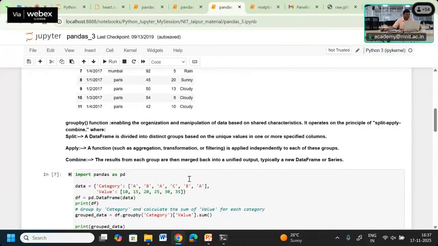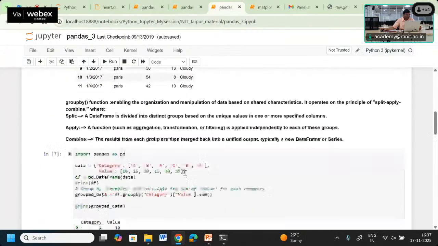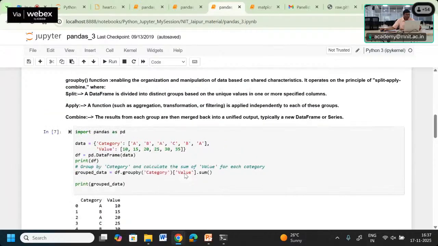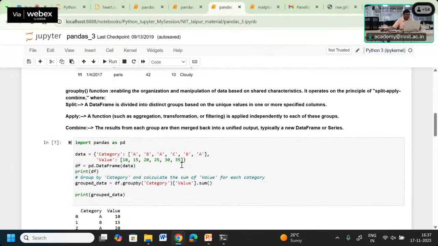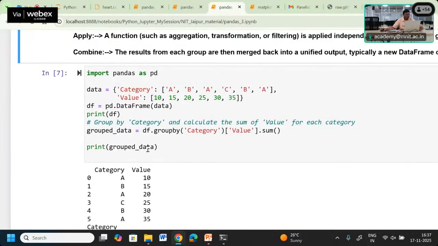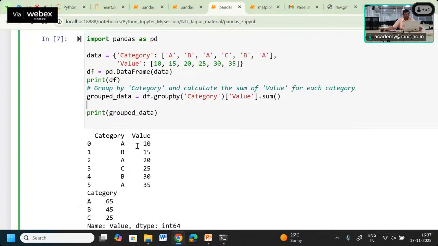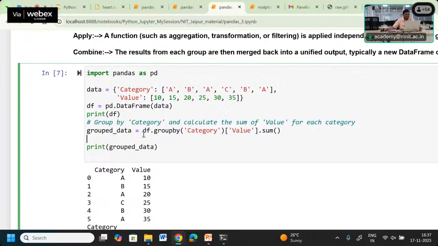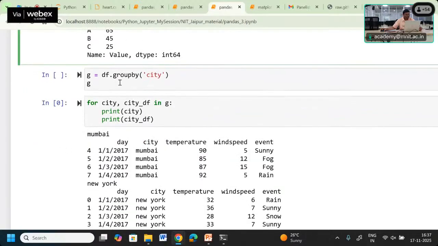Okay. So similarly, these examples we have already seen. And we can also do some kind of split. It means sometimes the data frame is divided into different groups. We have already seen group by. So we do group by based on some category column where we give some value. Based on that, they are going to be categorized here. Okay, that we discussed. Group by city, so they are going to be grouped.